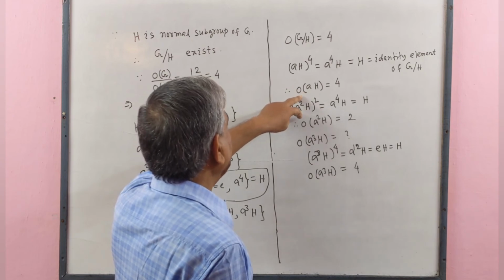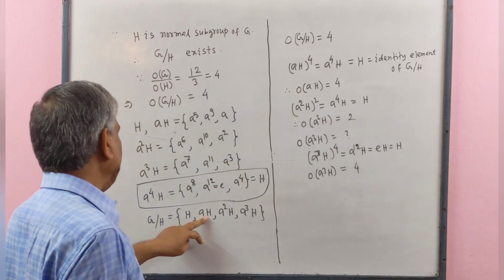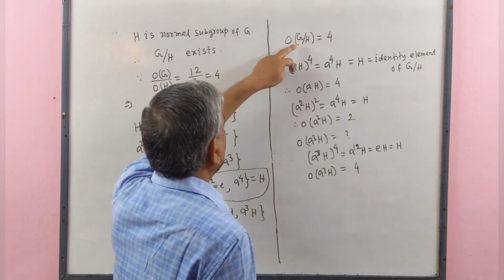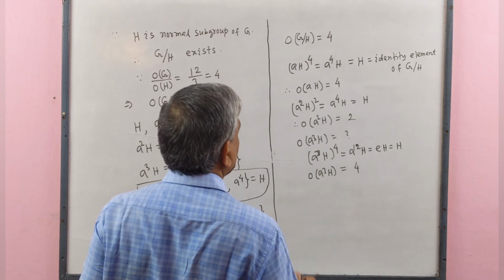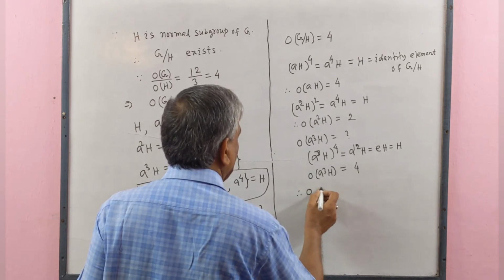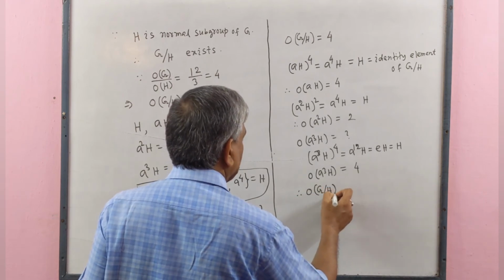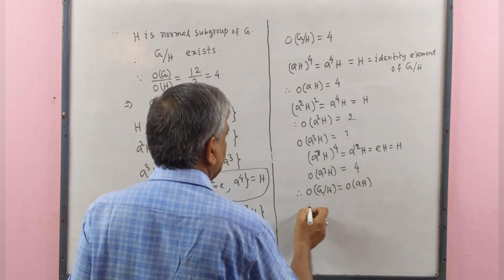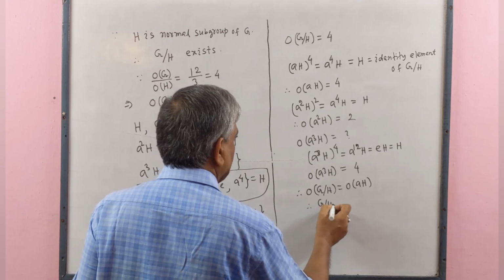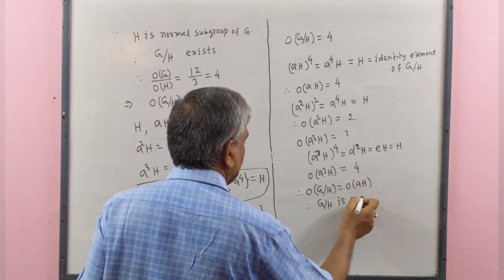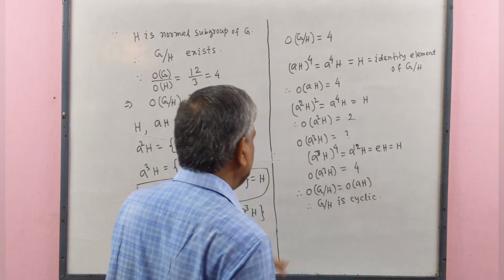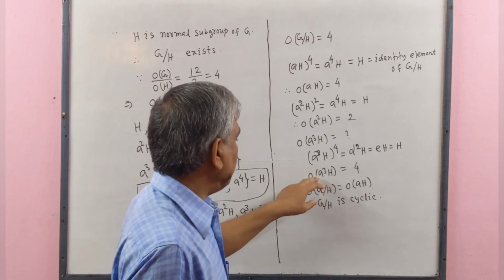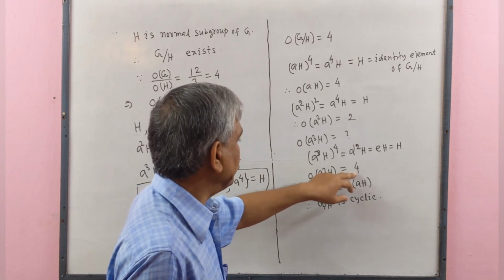Here we see that AH be an element of quotient group G by H and order of the quotient group is 4. Therefore, order of G by H equal to order of an element of G by H. Therefore, G by H is cyclic, that is quotient group G by H is cyclic. Here also we see that order of this element is also 4.